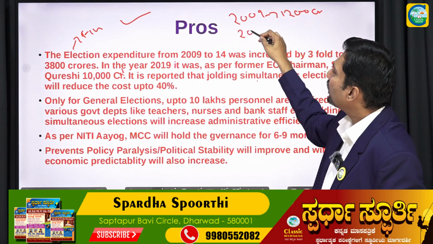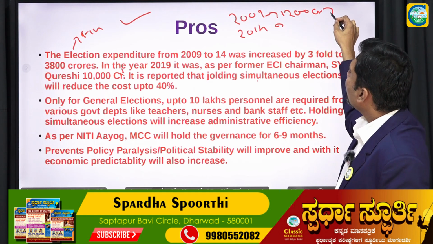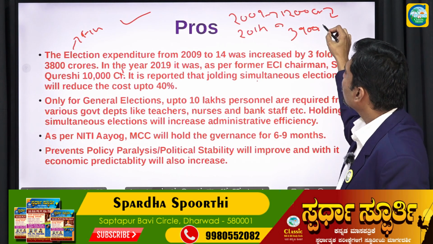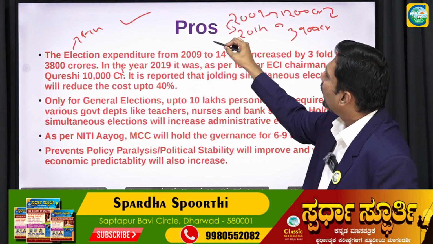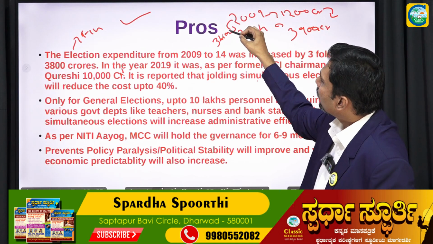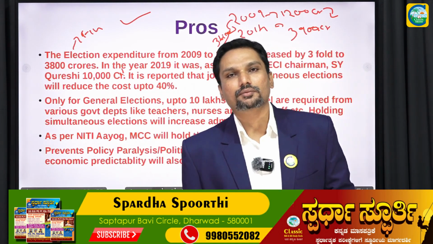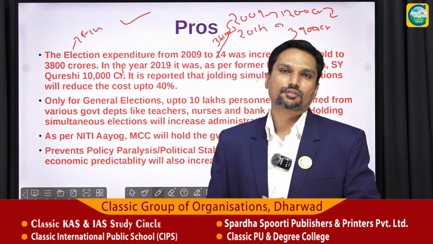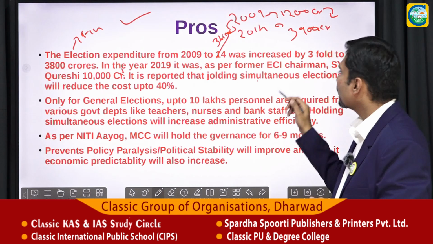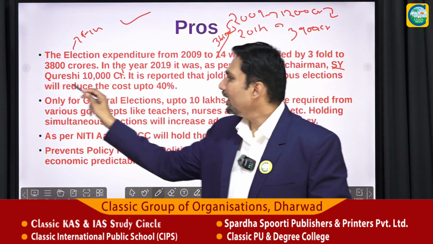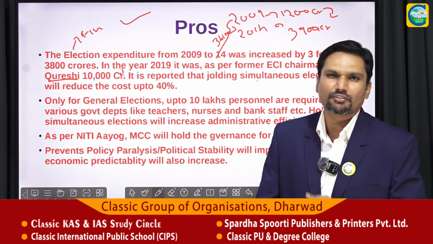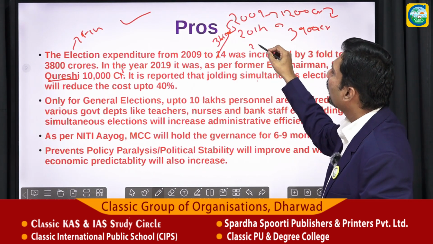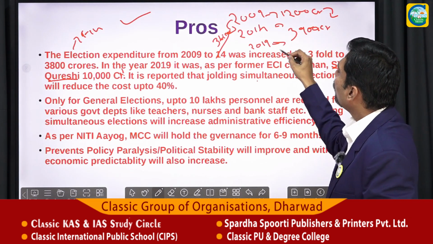Now in the year 2014 this expenditure increased to 3900 crores. This is almost an increase of 3 times, right? I hope you can see. There was an eminent Chief Election Commissioner of the Election Commission of India, Dr. S.Y. Qureshi. He has recently told various media outlets, and written articles in newspapers, where he has said that the expenditure for the 2019 elections was 10,000 crore.